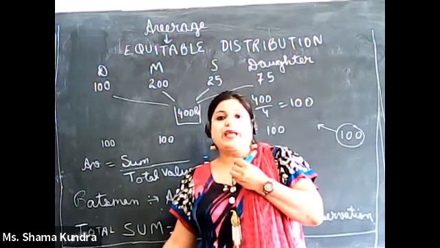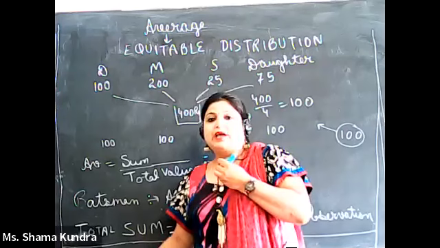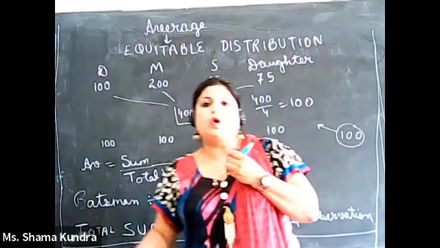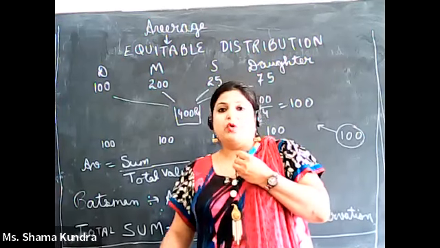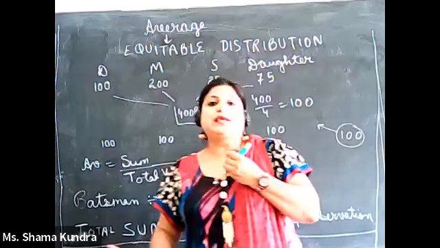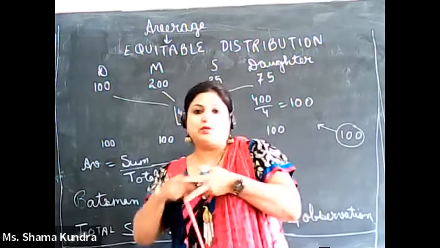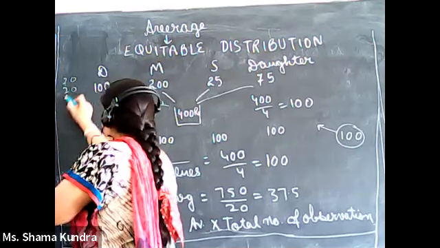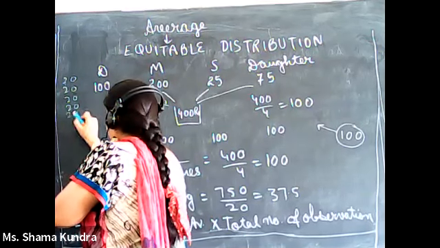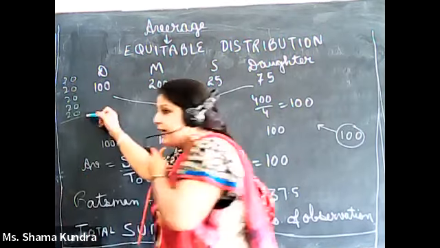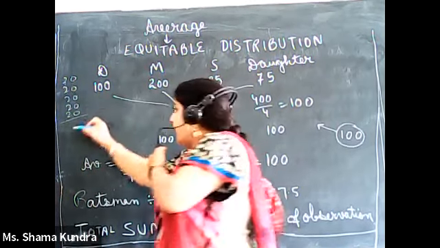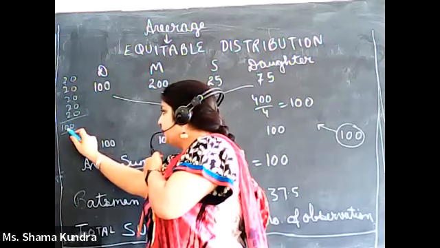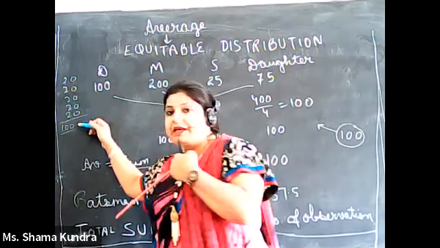Then how can I do it? I can give 20 rupees, 20 rupees, 20 rupees, 20 rupees and 20 rupees to all the 5 children. So each child gets an equal amount of money, that is 20 rupees. If you add 20, 20, 20, 20 and 20, as there are 5 children and I have 100 rupees, the total comes out to be 100. So 100 is distributed equally among 5 children.